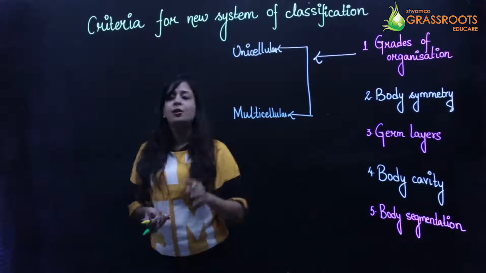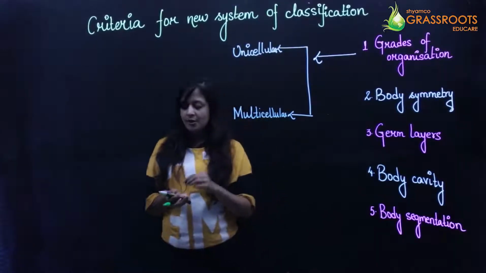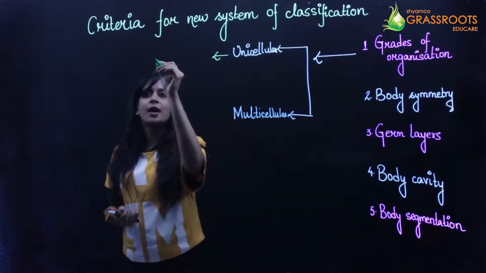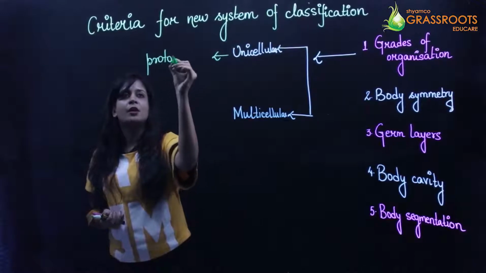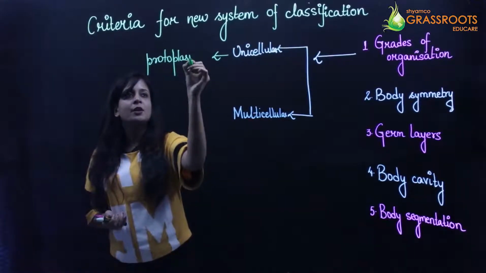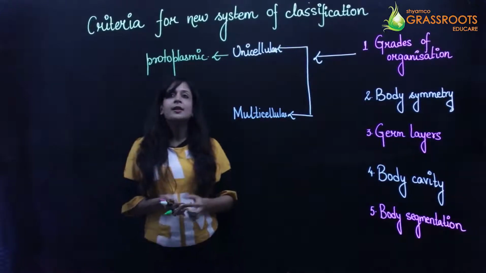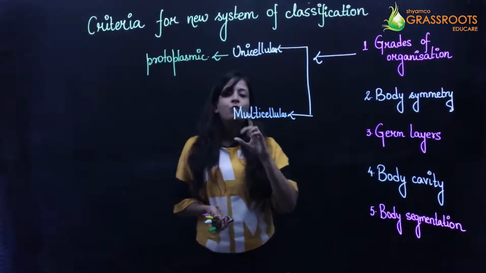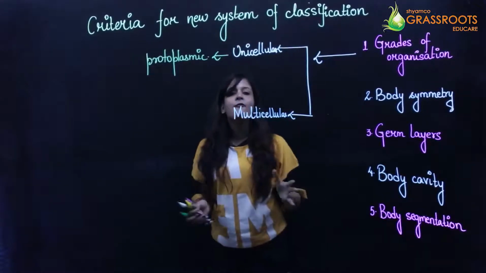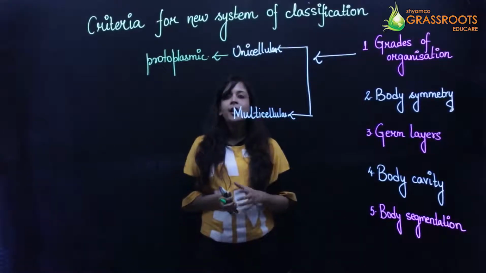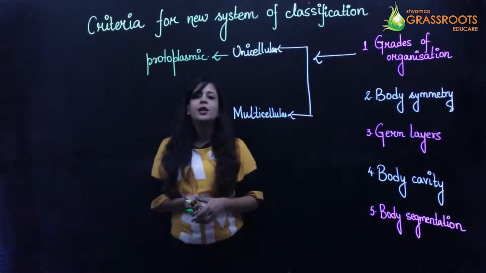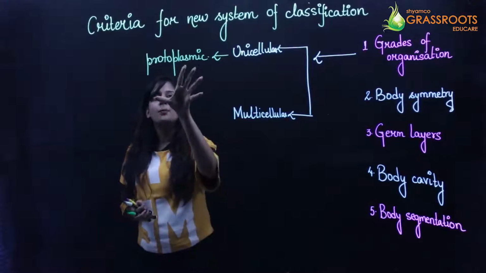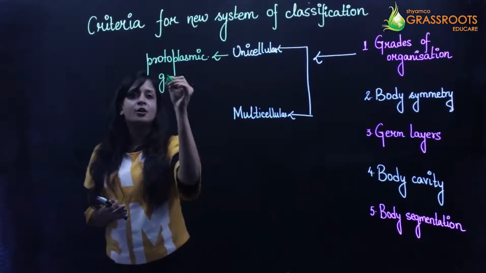Now unicellular has only one grade of organization, and that grade of organization is known as the protoplasmic grade of organization. Now protoplasmic grade of organization means that the cell is only made up of one cell. So वो जो cell है it will carry out all the functions of the body of the bacteria. Okay, now when I'm talking about this protoplasmic, you will generally find it in the protozoan group. Like for example जो amoeba होती है उन लोग में ये protoplasmic grade of organization रहती है.